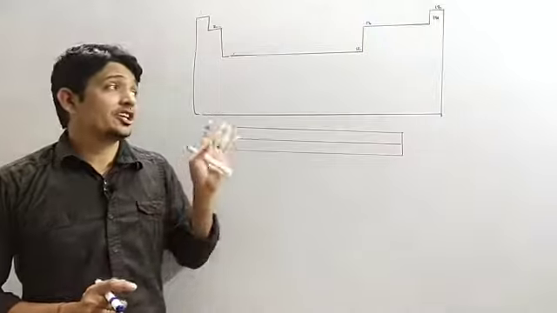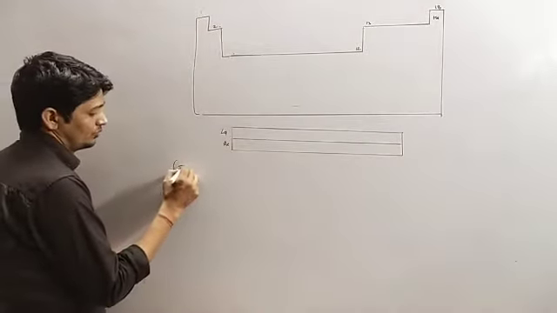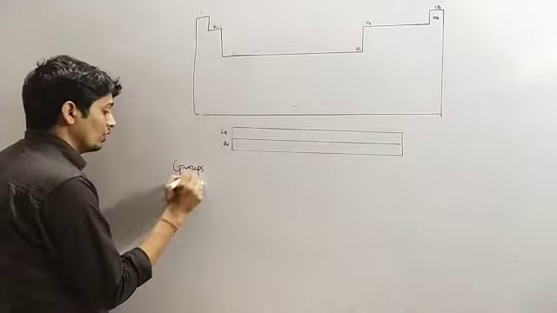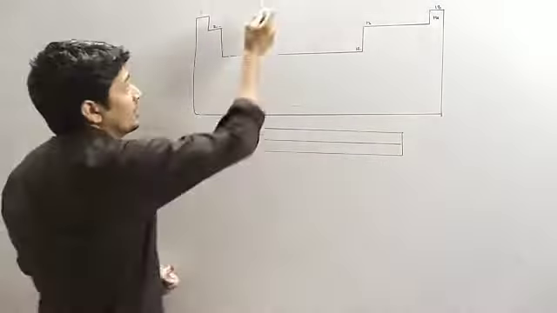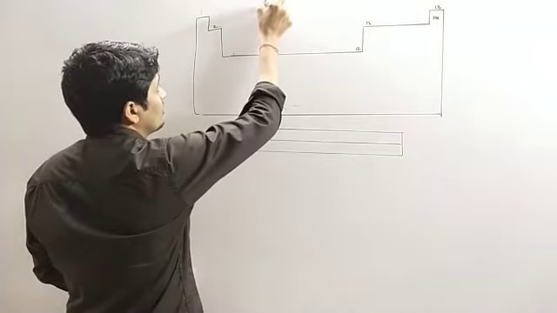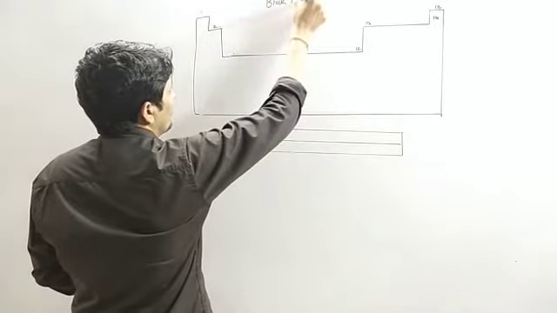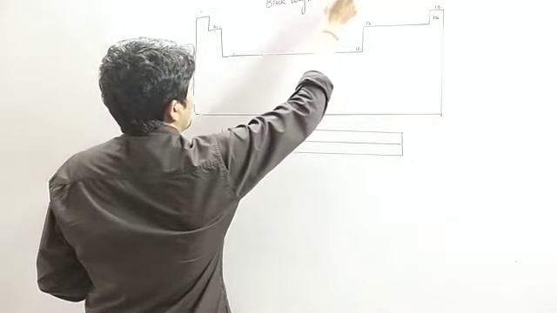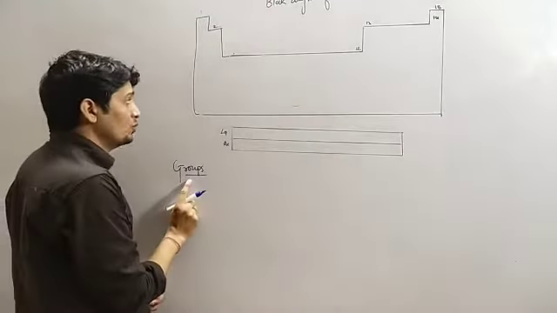Now we will understand about the groups. So what are groups? The vertical columns in modern periodic table. This is the block diagram of modern periodic table. So what are groups?